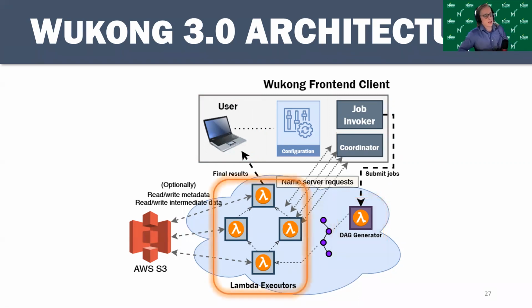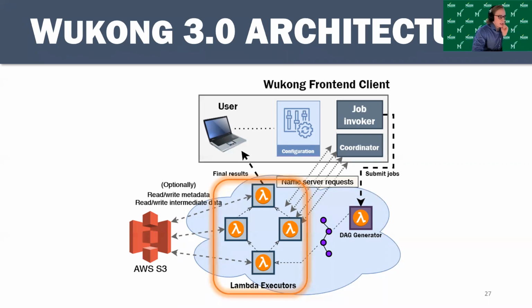The way this works is that each leaf task in the DAG is assigned to a different Lambda function, and that Lambda function performs the depth first search from that leaf task. So instead of having the depth first searches occur in the static scheduler running on a virtual machine, they're distributed among all of the executors in the cloud. And this actually also helps improve performance of this stage. So after performing a DFS, the executors will begin executing tasks in the static schedule that gets generated.